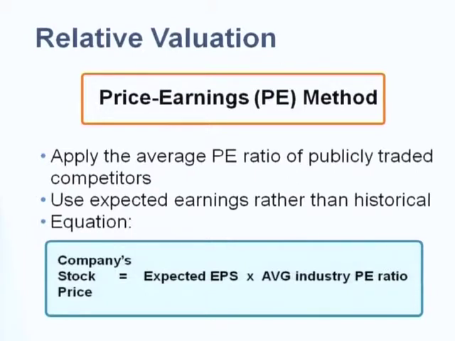Because you want to compare the price, just like looking at the houses, you have to find the average price. Same concept, you have to find the average industry PE ratio. Because you want to get the stock price, you need to multiply the PE ratio by E, so that you get P.